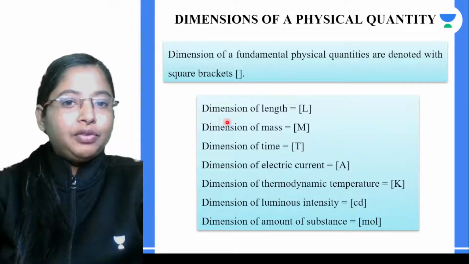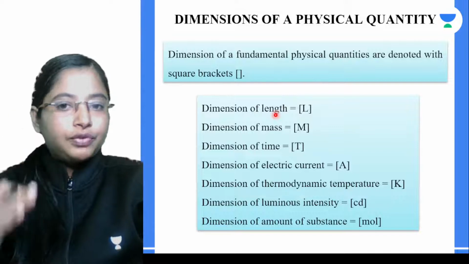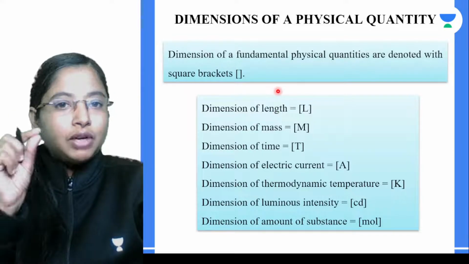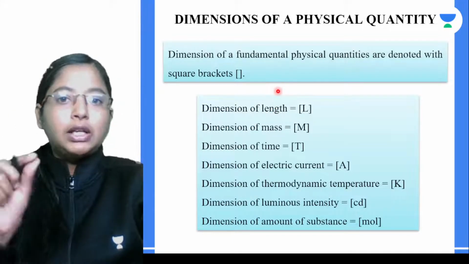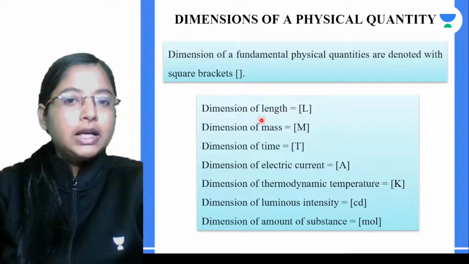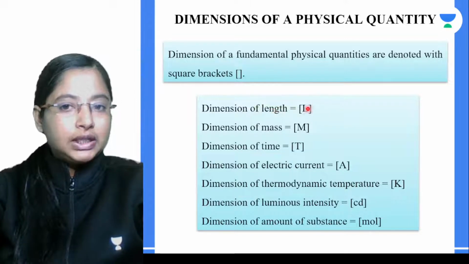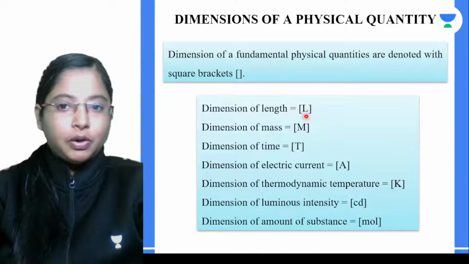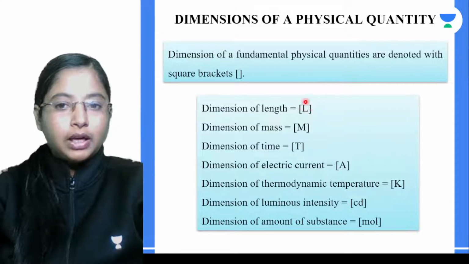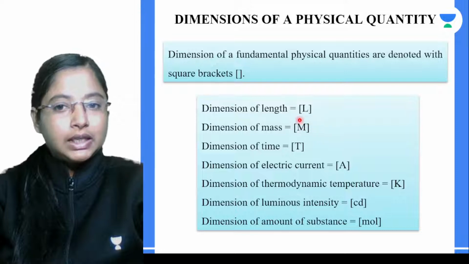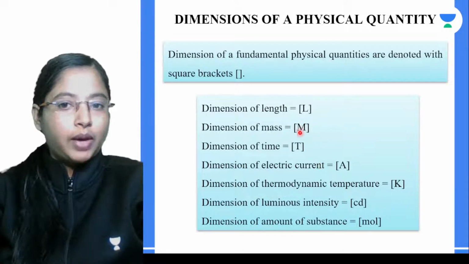Now the dimensions of each of these fundamental quantities: whenever we give the dimension of a particular quantity, we give it within the square bracket. The dimension of length is capital L, within the square bracket.